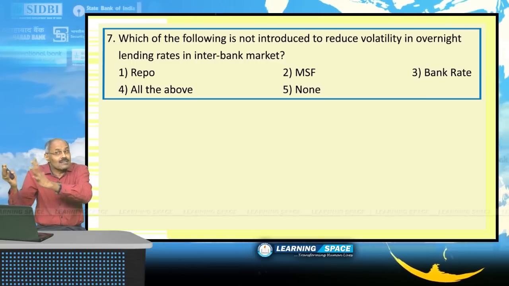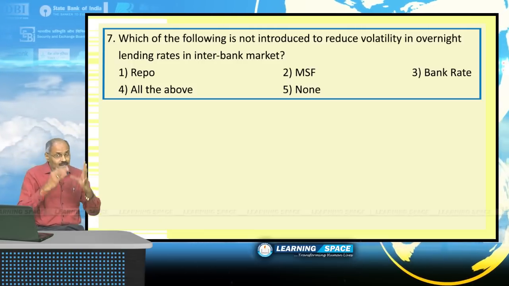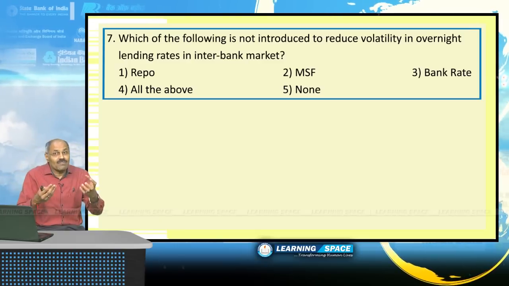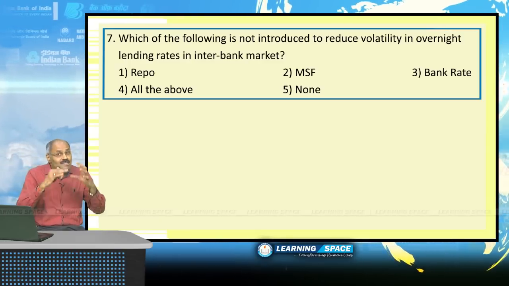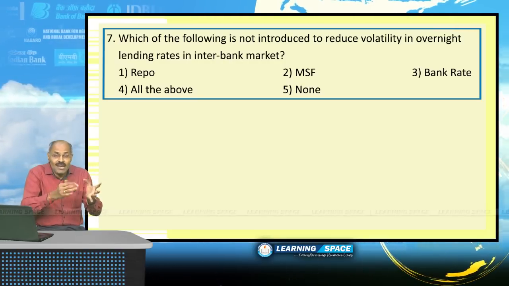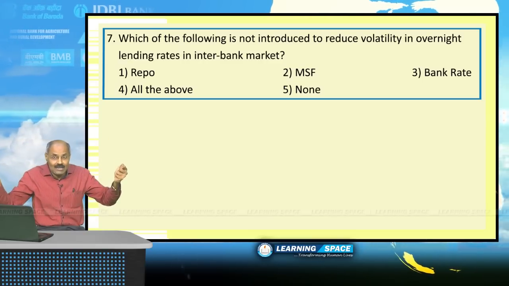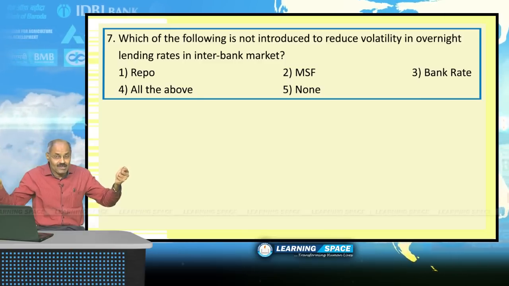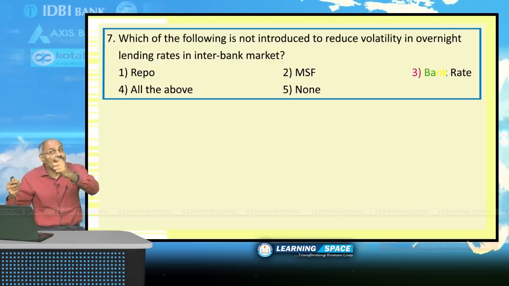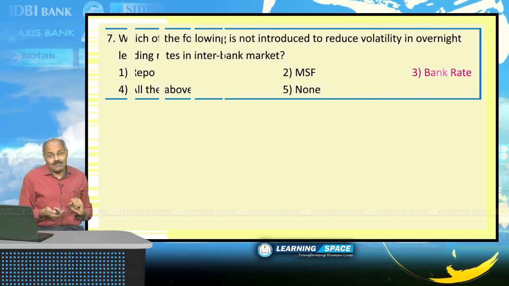money market outside. That means basically repo rate and marginal standing facility. This repo channel you can say, and when I say repo rate, that is the interest rate. But if I say repo channel, that is the channel under which banks can take short term loans from RBI. So repo channel as well as marginal standing facility, these two are to prevent short-term volatility in the call money market, whereas the bank rate is for long-term loans, not for short-term. So the answer here is bank rate, right?